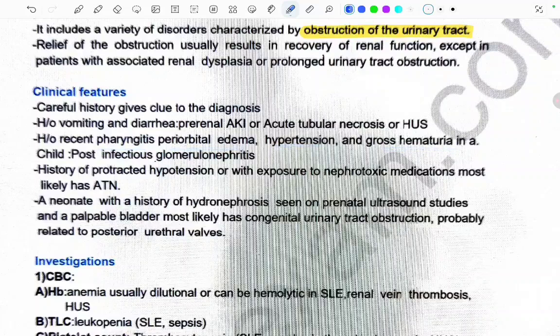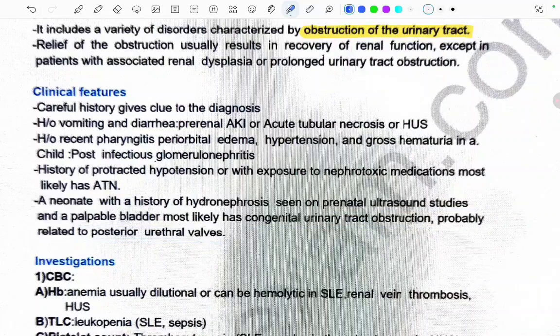Now, the history of protracted hypotension or with exposure to the nephrotoxic medication most likely has acute tubular necrosis. A neonate with a history of hydronephrosis seen on the prenatal ultrasound studies and a palpable bladder most likely has congenital urinary tract obstruction, probably related to posterior urethral valves.